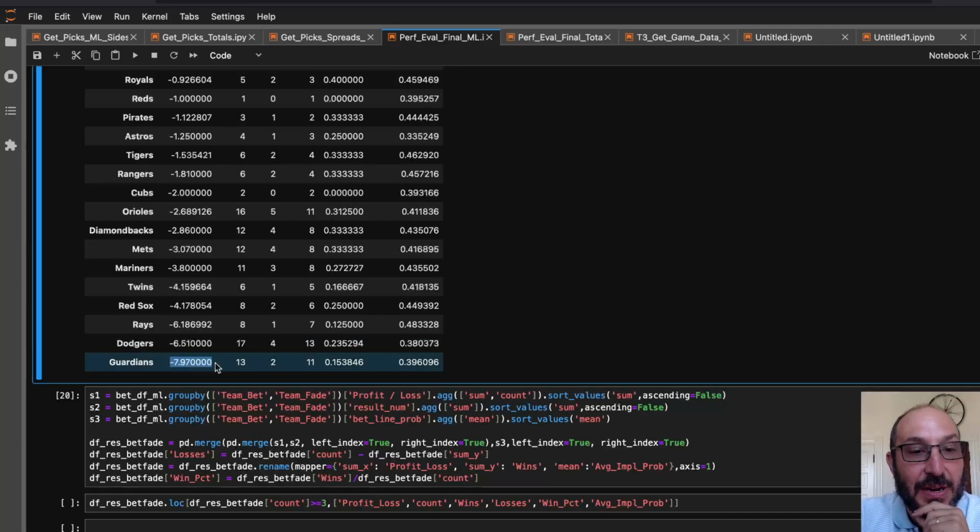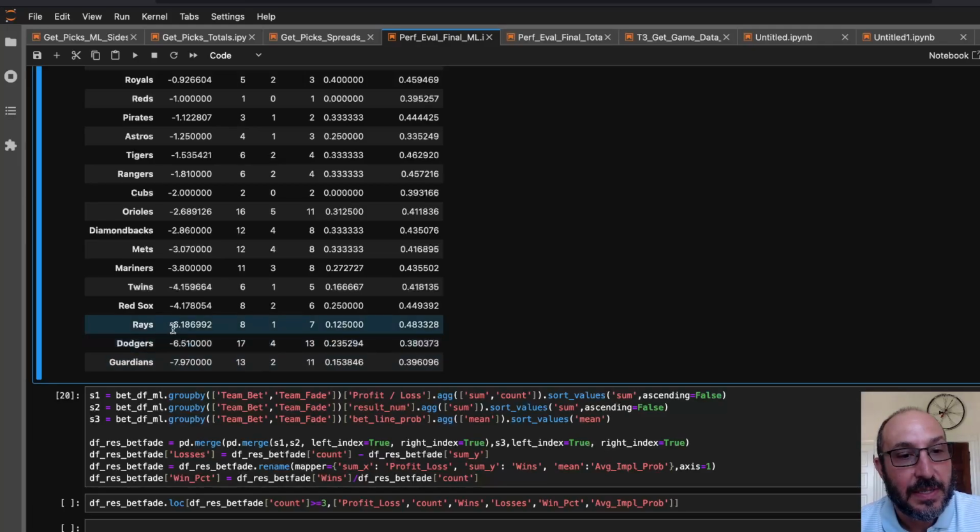And the Guardians, perhaps less surprising. This is a team, again, that overperformed. I think a lot of this was early in the season. So we were betting against them when they were not thought to be a very good team. And again, this might be a situation where perhaps the bookies adjusted more quickly than the model does. The model's looking at big, long windows of history for the most part, and it doesn't change its opinion too quickly. And there might have been something where perhaps the bookies more quickly recognized, hey, this team's actually pretty good, and made some adjustments, and the model was still kind of thinking they were bad.